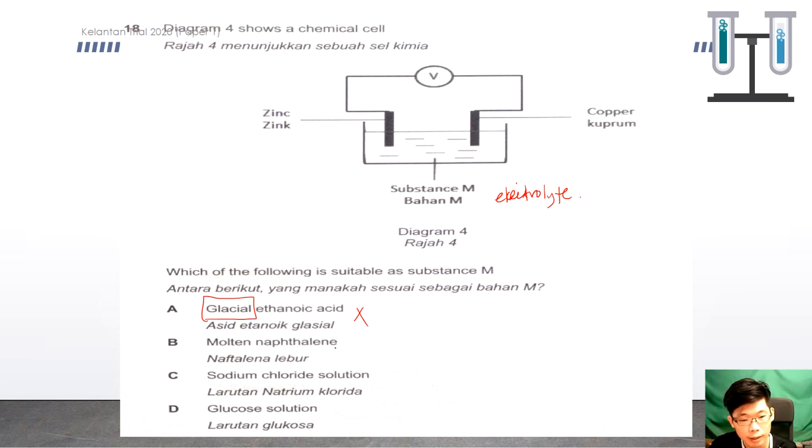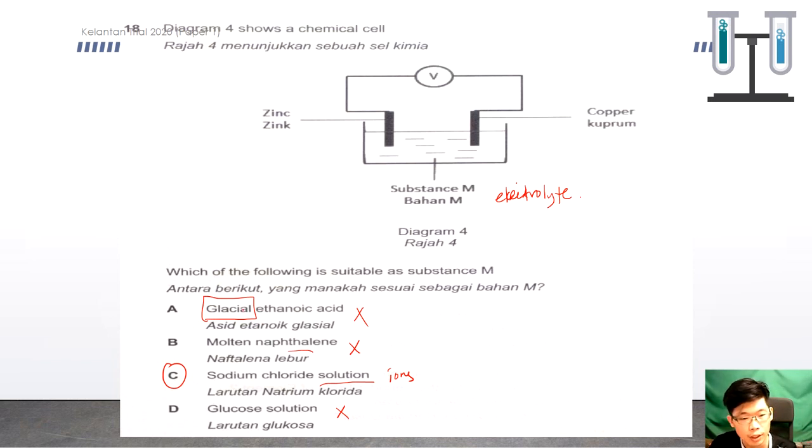Molten naphthalene, so covalent, also molecules. Sodium chloride solution, meaning that the sodium chloride is already dissolved in water, so it forms free moving ions. Glucose is covalent, so covalent molecules only. So the answer will be C.